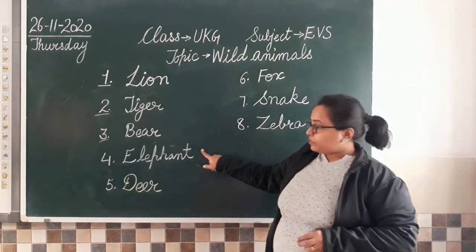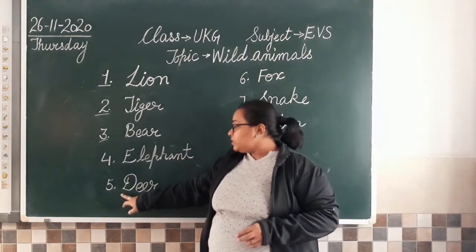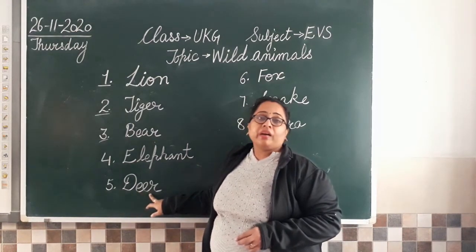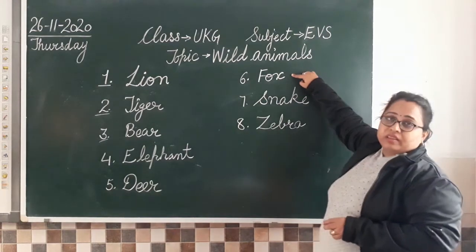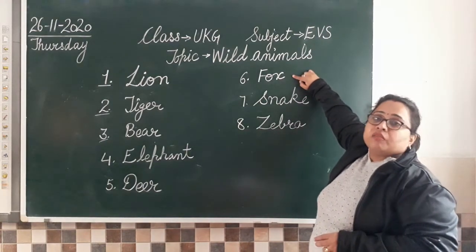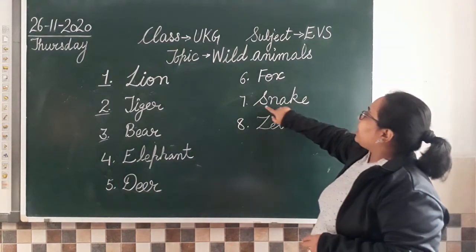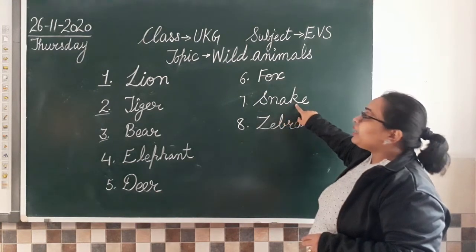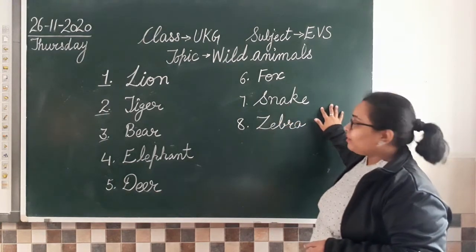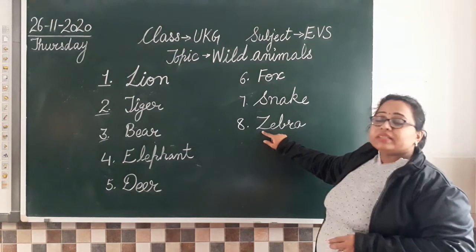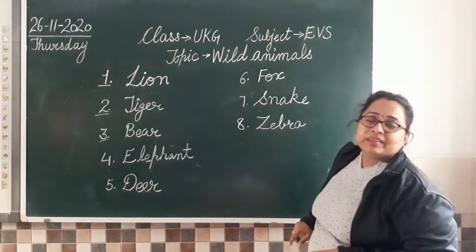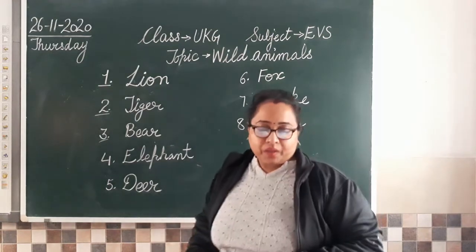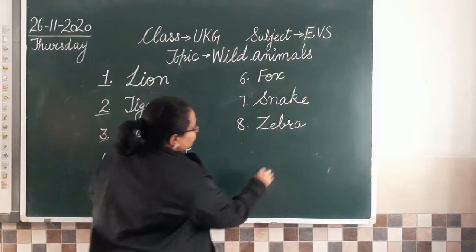E-L-E-P-H-A-N-T, elephant. Then we have D-E-E-R, deer. Fox, F-O-X, fox. S-N-A-K-E, snake. And then we have zebra. Z-E-B-R-A, zebra. Clear? Okay.